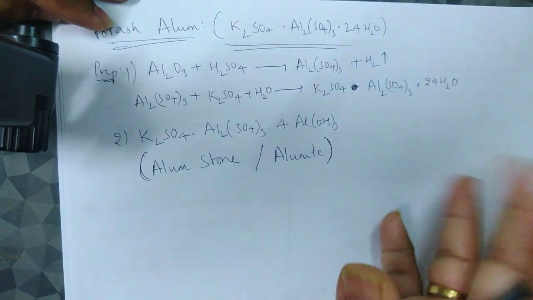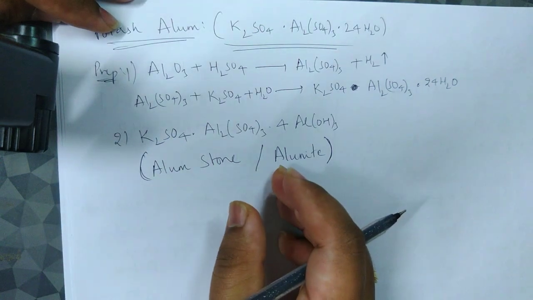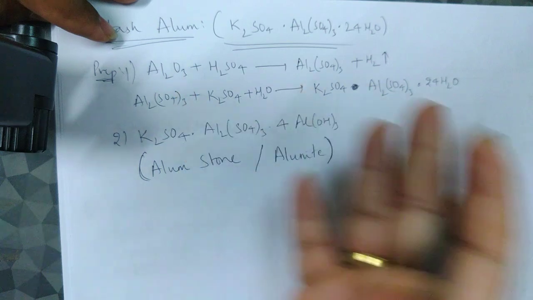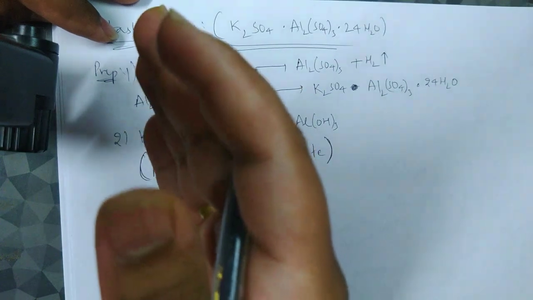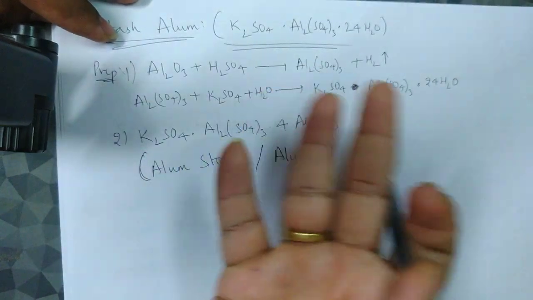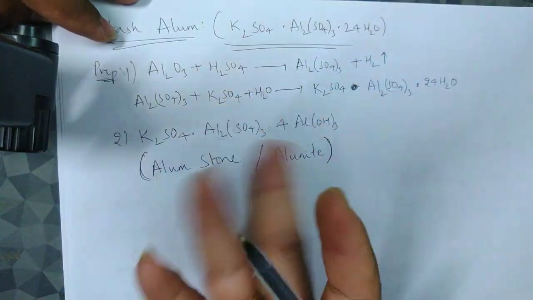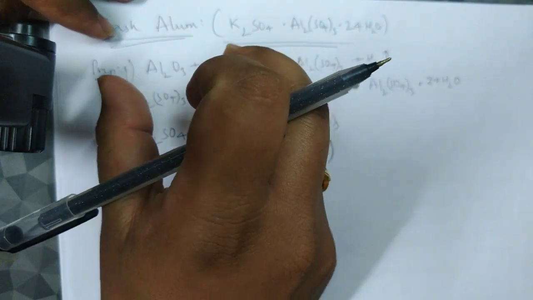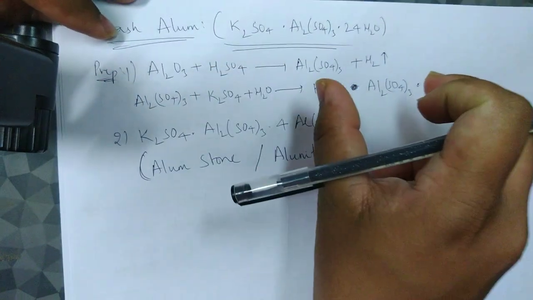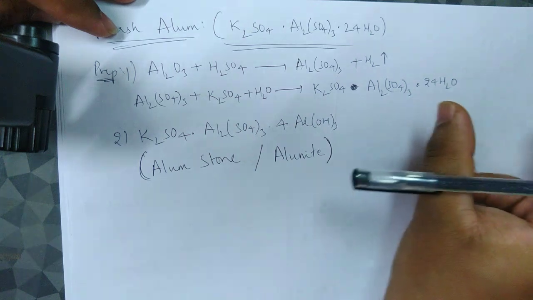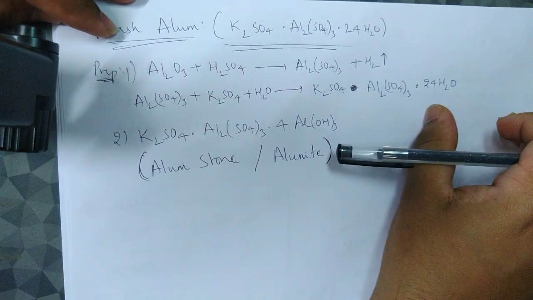They will give you four options, and out of the four options they will give you some formulas of, for example, dolomite, since we are talking about the boron family, let's say gibbsite, then feldspar and alunite or alum stone.